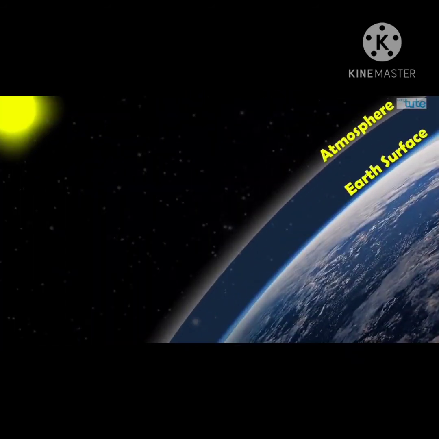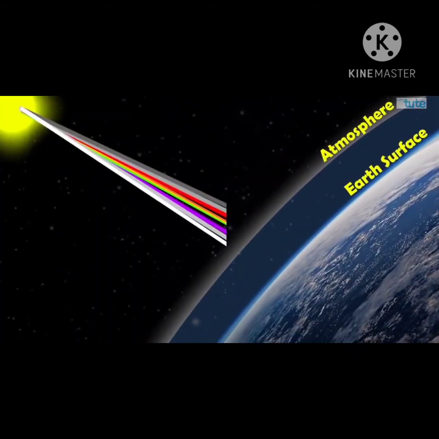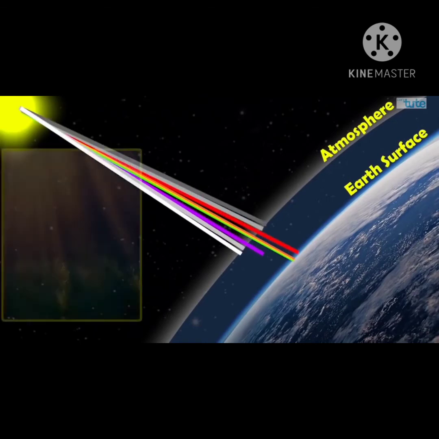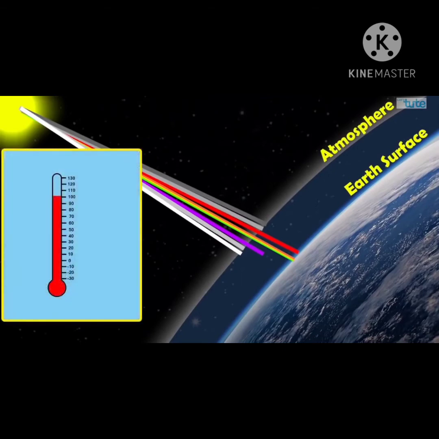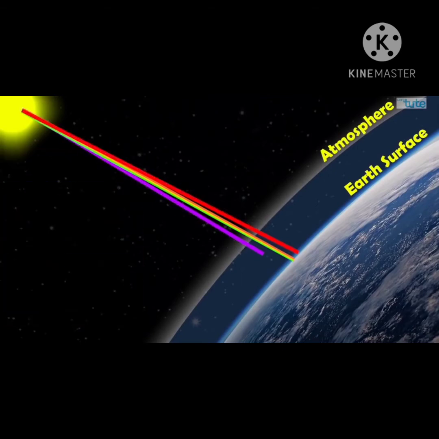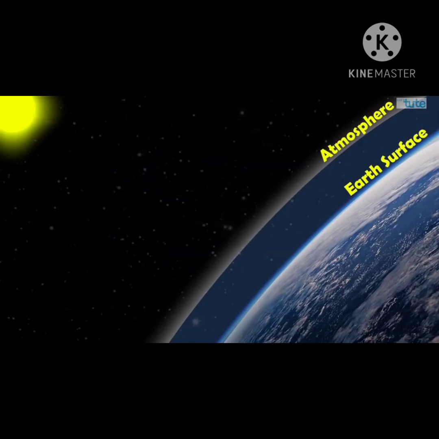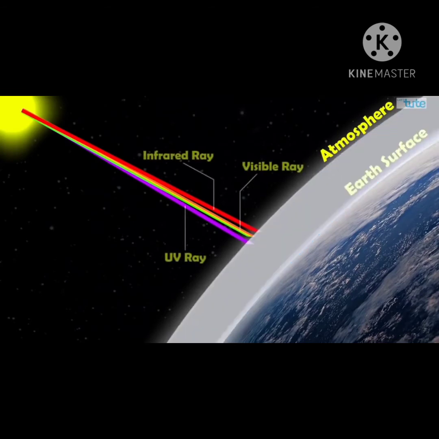Earth is constantly bombarded with an enormous amount of radiation from the sun, which we receive in the form of light and heat energy. This radiation, in the form of visible, ultraviolet and infrared, first has to pass through the Earth's atmosphere before reaching the surface.